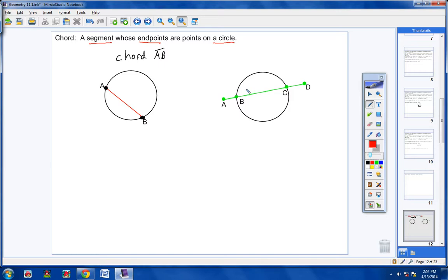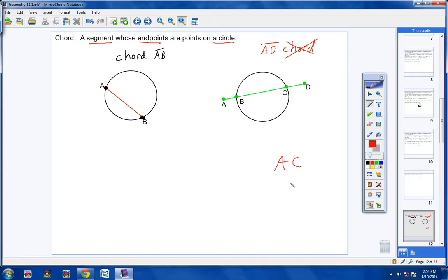Now look at this circle over here. Do you understand that AD, and I would take some notes on this, put an X over it, is not a chord. AD is not a chord, because here are the endpoints for AD, and notice those endpoints are not lying on the circle.